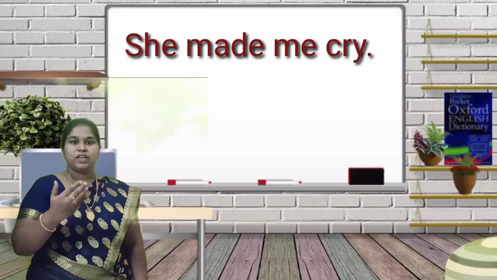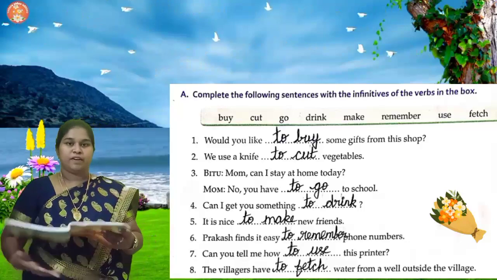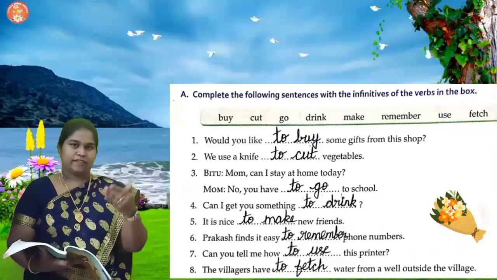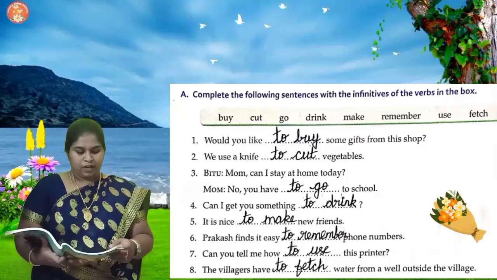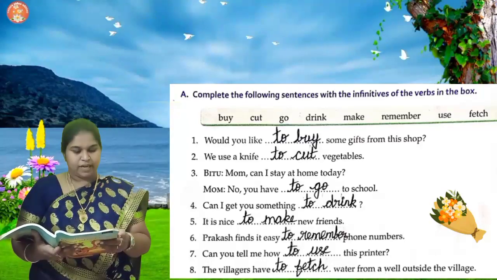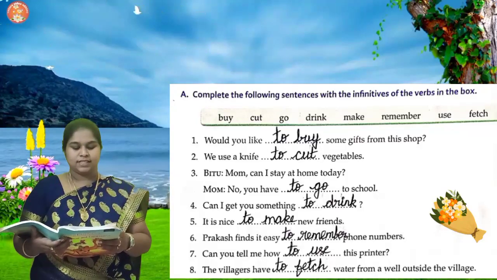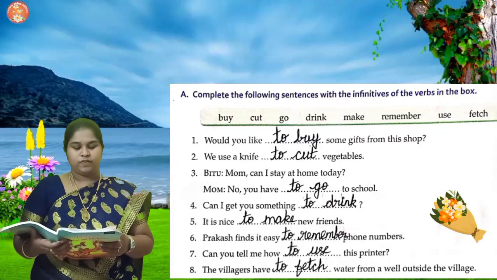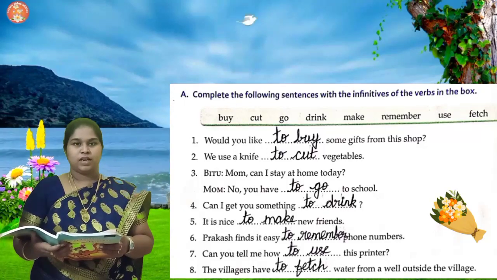Alright. Now we will go into the book back exercise. You can take your book and we will start doing that. Alright children, in page number 50, whatever I have explained to you, you can again go through the book and learn it. So first one, in page number 50, A. Complete the following sentences with the infinitive of the verbs in the box. So there are words given in the box. You can use that and complete the sentence.